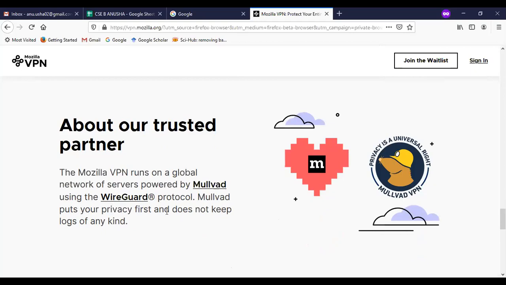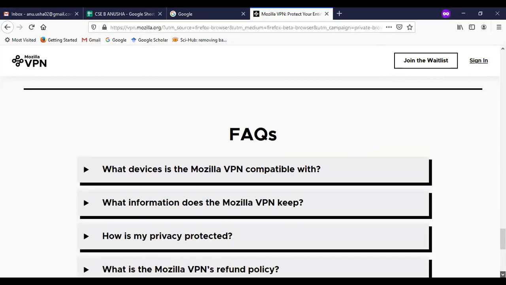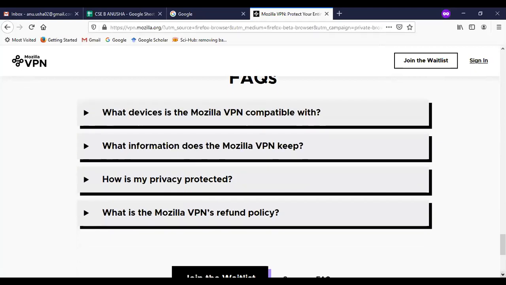The protocol used in this Mozilla VPN is the WireGuard protocol. What we are accessing this for is privacy. That is why Mullvad VPN provides privacy as the main factor. So these are the several questions which have been asked, and all these things should be kept in mind when we are processing or accessing things here.